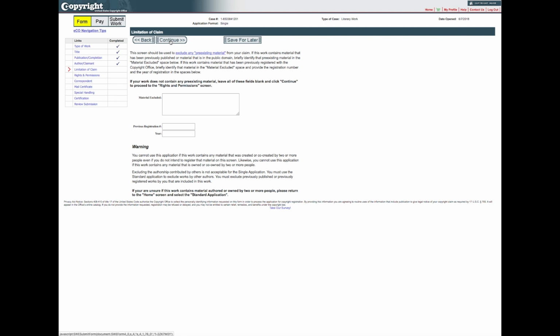If you need to exclude material created or owned by other people, you may not use the single application. If you are unsure if this work contains material created or owned by two or more people, please return to the home screen and select the standard application. If this work does not contain any pre-existing material, please leave all spaces on this screen blank. In either case, click Continue to proceed.